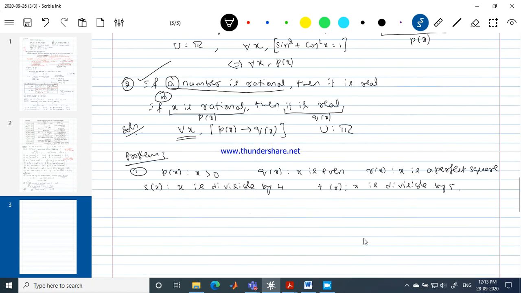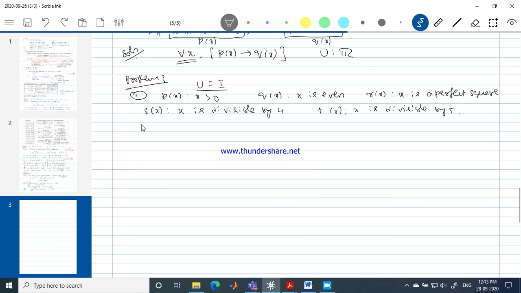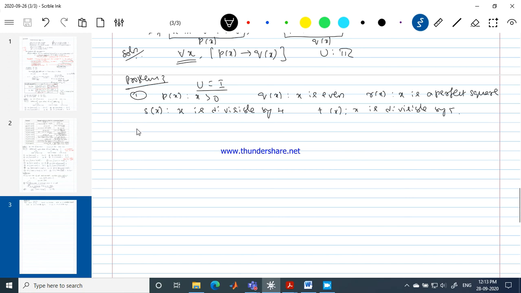Okay, these are the open statements we have, and the universal set is given by the set of all integers. Even for this example, they have mentioned the set of all integers is the universal set. So without the universal set, we can't speak about the truth values of the given statement. Sometimes it is possible for us to identify it by looking at the problems, and sometimes it is just impossible. Sometimes it is not possible for us to identify the universal set. So at that time we can't speak about the truth value of the statement.